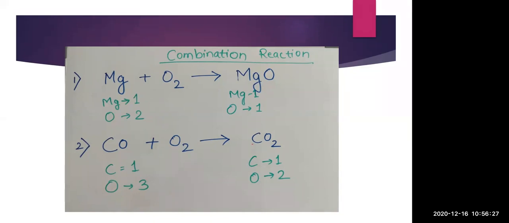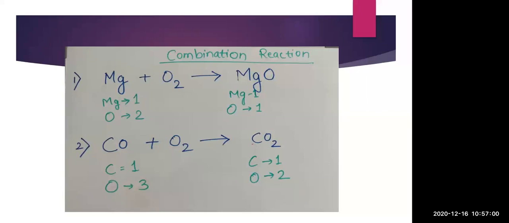So we have to always remember the number of elements or atoms or molecules should be the same on the left and the right hand side. Both the sides should be the same. Here in this case, in the product side, oxygen is less. So what we will do, we will add a 2 before Mg, because we cannot put 2 between the Mg and O. We have to put it before Mg.